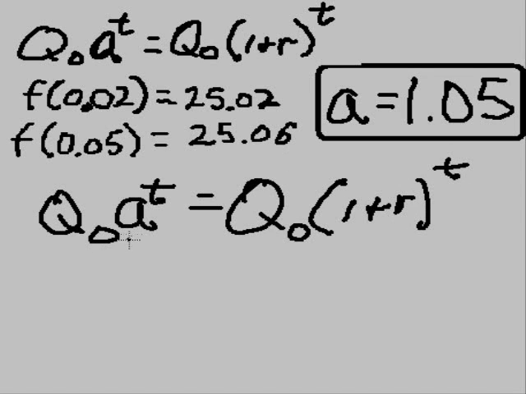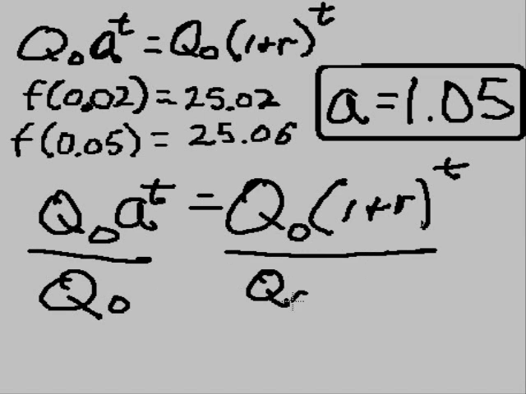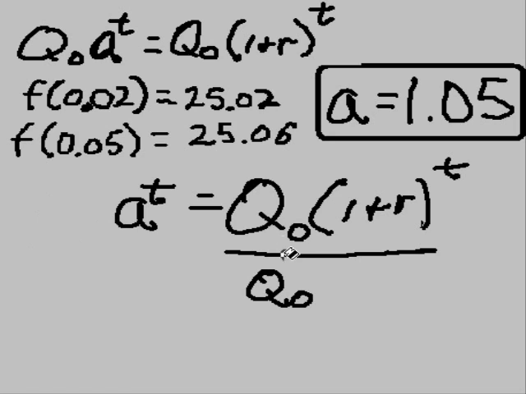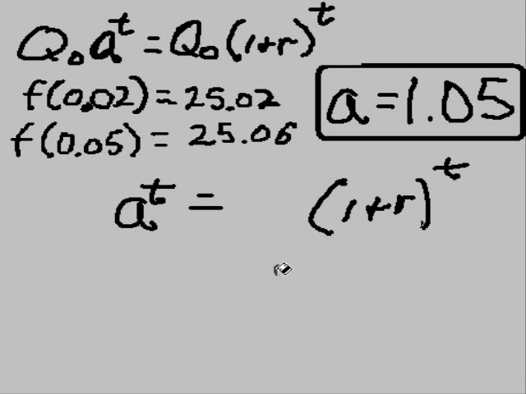And I want to find out what this is, so I got to get rid of the non-essentials. What are the non-essentials? The q sub 0. So how do I do that? Divide by q sub 0. They vanish. Gone. End of story.